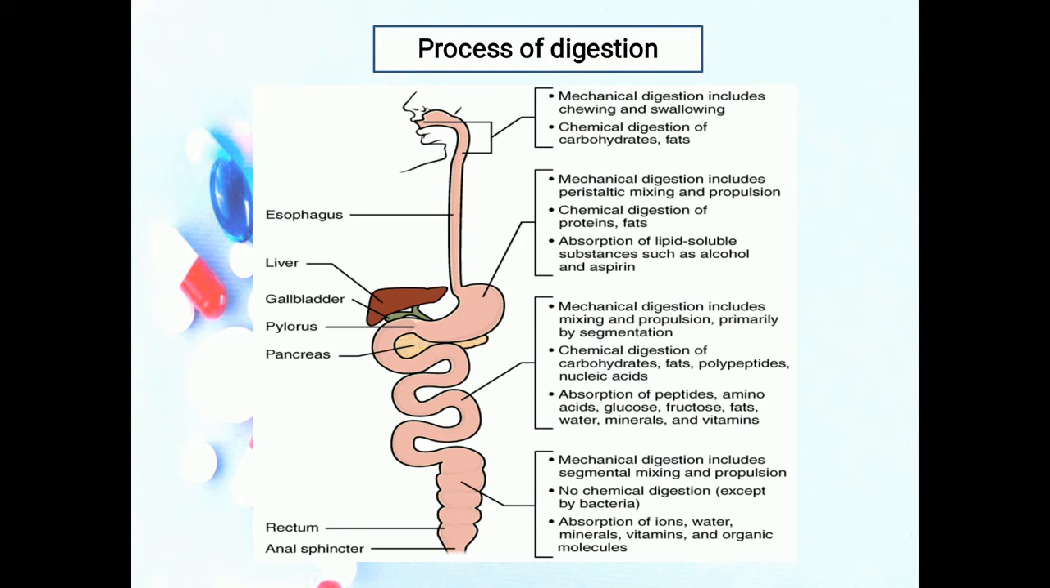First, we will discuss the mechanical and chemical digestion in the mouth. Mechanical digestion in the mouth results from chewing, or mastication, in which food is manipulated by the tongue, ground by the teeth, and mixed with saliva. As a result, the food is reduced to a soft, flexible, easily swallowed mass called a bolus.